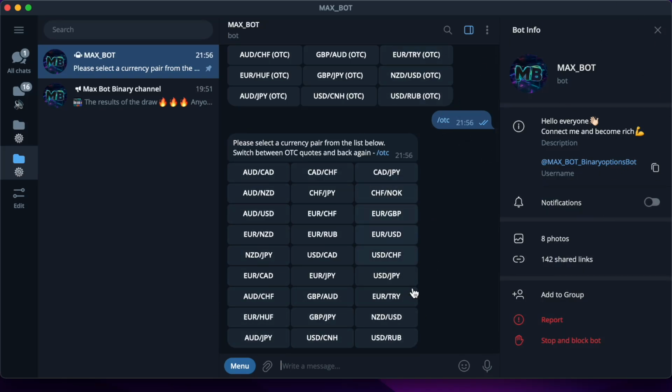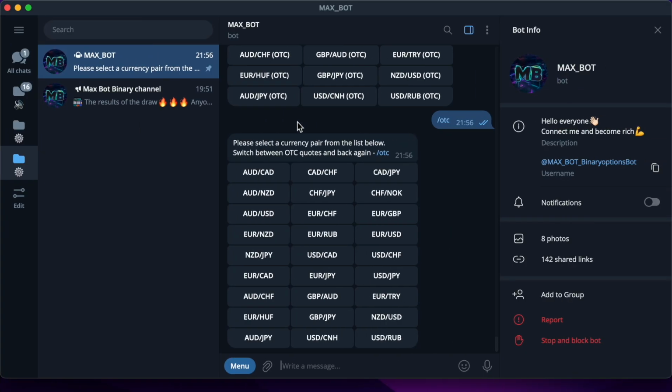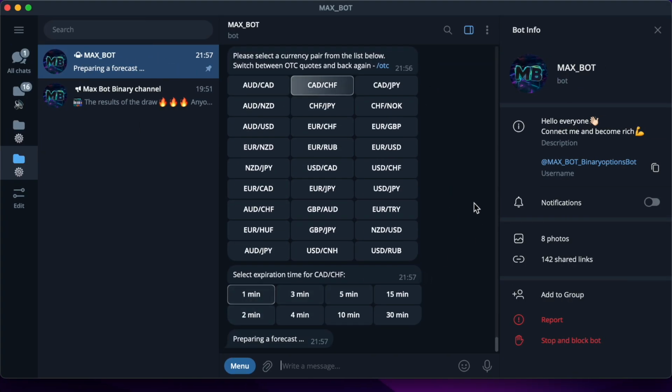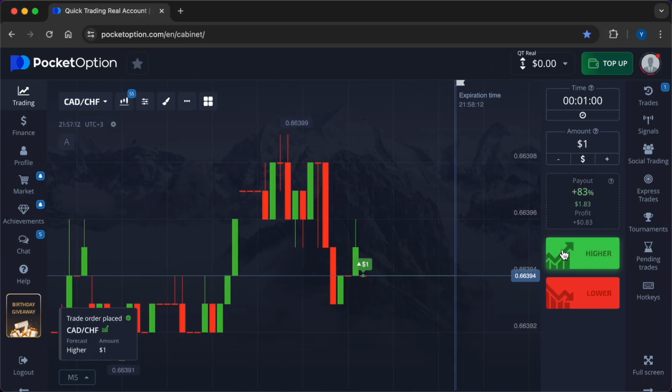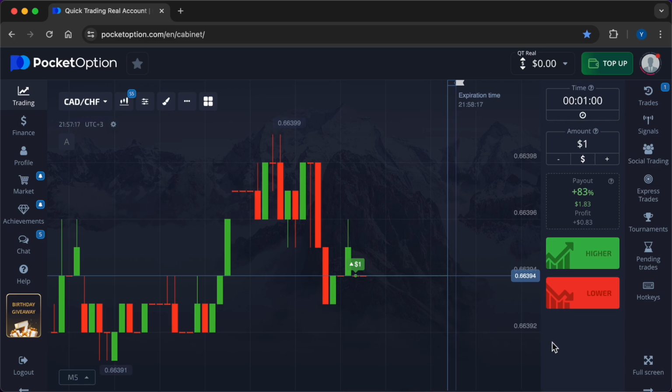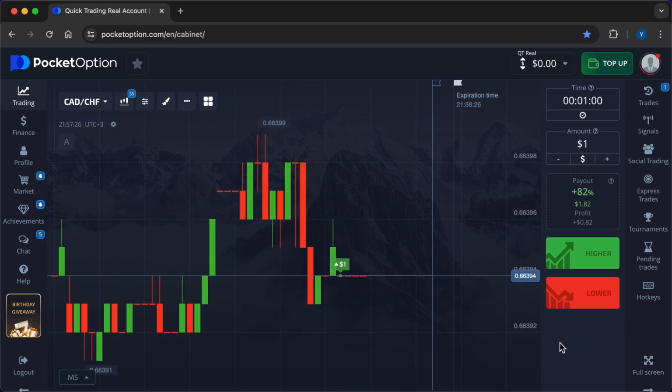Now I'm going to do a deposit increase from $1 to a really cool amount. I will use bot signals with a passability of 89 to 95%. I start with the currency pair Canadian dollar, Swiss franc on the time frame of 1 minute. Bot signal, higher. I specifically increased the speed of price movement to make it more convenient for you to watch and to save your time.